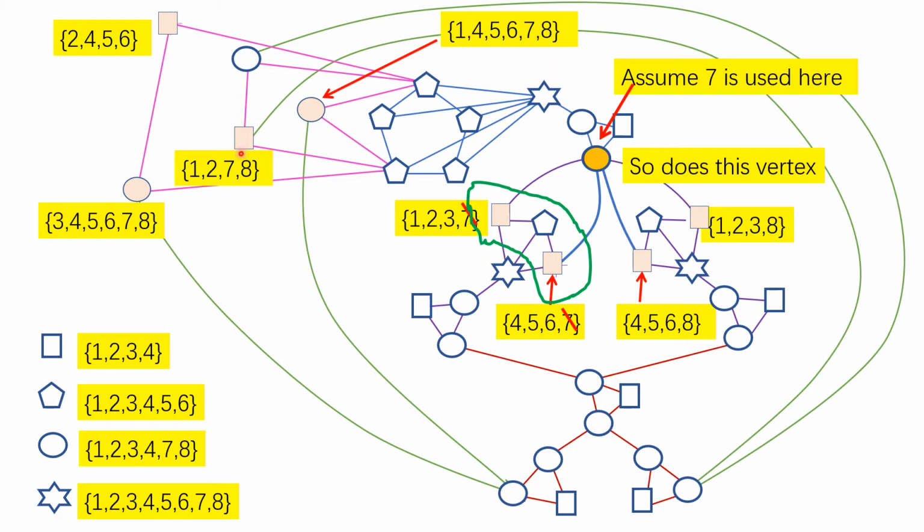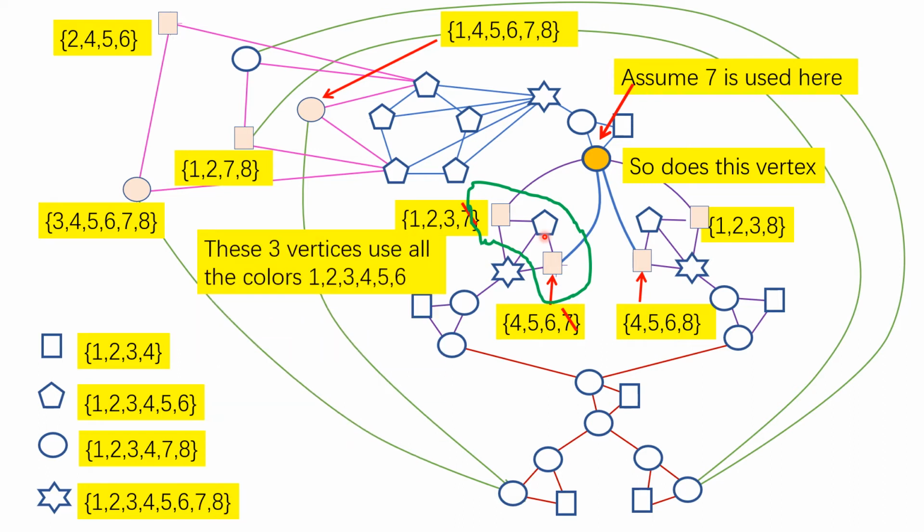Okay? For this vertex, it has to use 2 colors from 1, 2, 3. This vertex has to use 2 colors from 4, 5, 6. So the colors assigned to these 2 vertices are disjoint. And this vertex has to use colors from 1, 2, 3, 4, 5, 6 because that's the list assignment of this vertex. And it has to be disjoint from the color set of these 2 vertices because they are adjacent. So that means these 3 vertices use all the colors 1, 2, 3, 4, 5, 6. Therefore, this vertex has to use 7, 8. These 6 colors have been used by the neighbors. It has to use 7, 8.